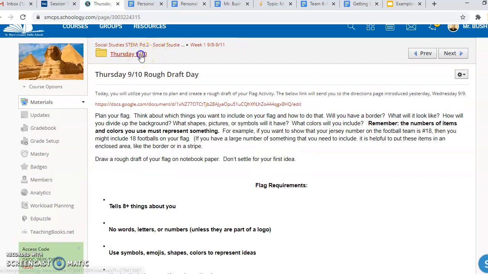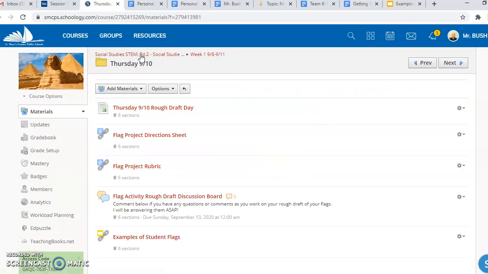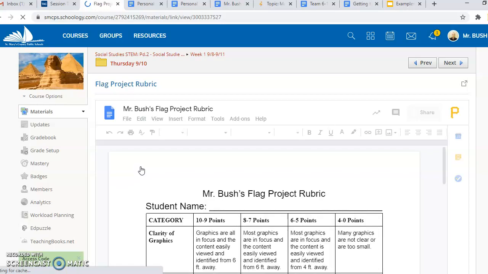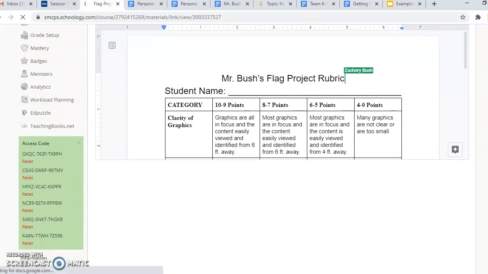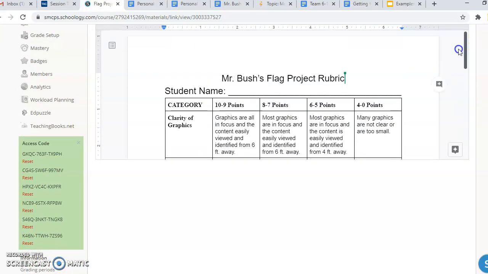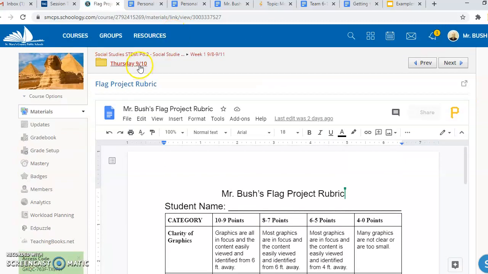If I go back to Thursday's folder, there might be some useful information in this folder that I want to point out. The first thing is the rubric. This is how your project will be graded. If there was some curiosity about the 50 points and how you can earn all 50 points, you can check out the rubric for the project that's located in this folder.